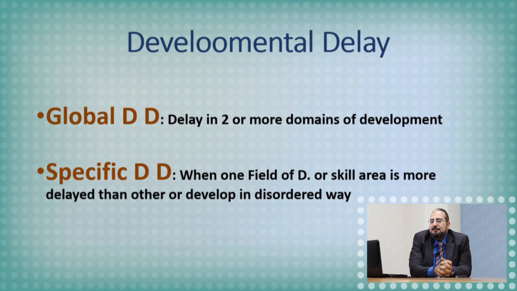And then we will come after we discuss the different aspects, or different domains, of development. I remind you again, motor, which is gross and fine motor, mental, mainly regarding speech and psychosocial development, then vision and hearing. What is abnormal? Developmental delay. When we consider the child or the infant delayed, there is global developmental delay and specific developmental delay. What is meant by global developmental delay? Global delay, there is delay in 2 or more aspects of development. Specific delay, delay in 1 aspect of the developmental milestones, as we will see now.